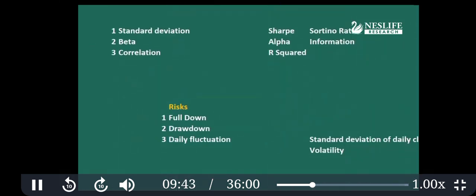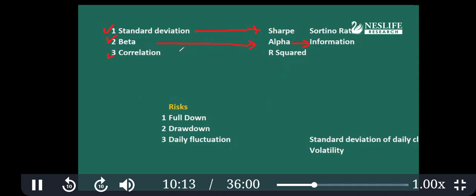There are three basic statistical terminologies: standard deviation, beta, and correlation. Based on standard deviation, there are two ratios: the Sharpe ratio and the Sortino ratio. Based on beta, we calculate alpha, and based on alpha, we calculate the information ratio. As I mentioned at the beginning, this will look like Greek and Latin, but once you understand and start applying it frequently, it will be very easy.